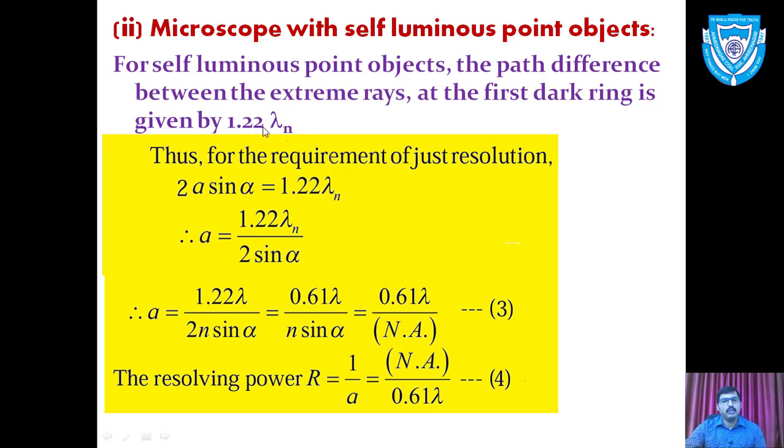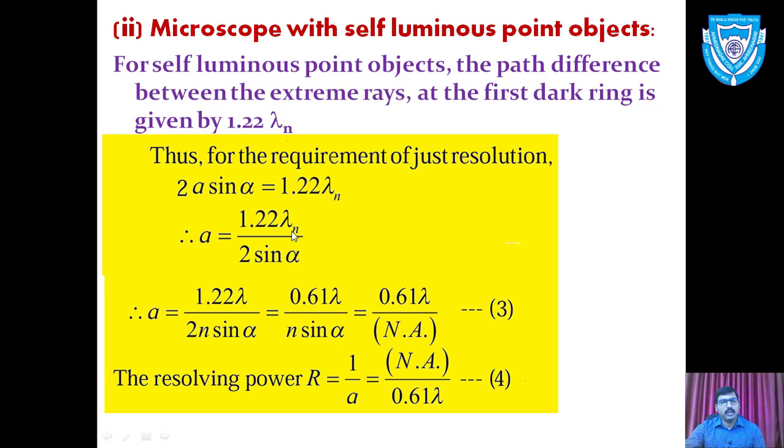So instead of lambda n we take the factor 1.22, because if the objects are self-luminous, light is produced from those objects. Again we compare with equation 1: 2a sin alpha equals 1.22 lambda n. Again we write the equation for a: a is equal to 1.22 lambda n divided by 2 sin alpha.